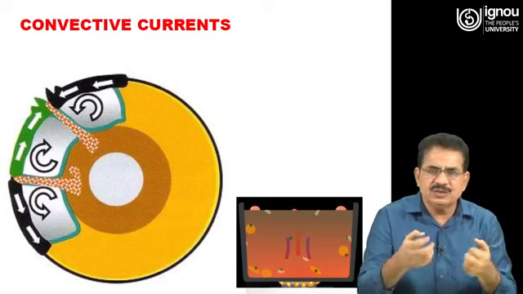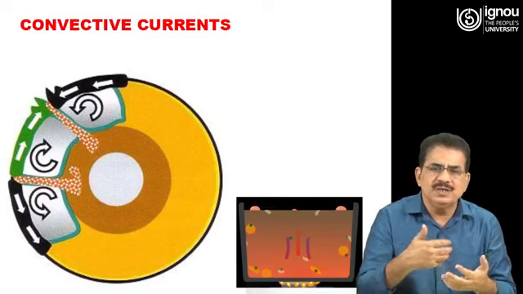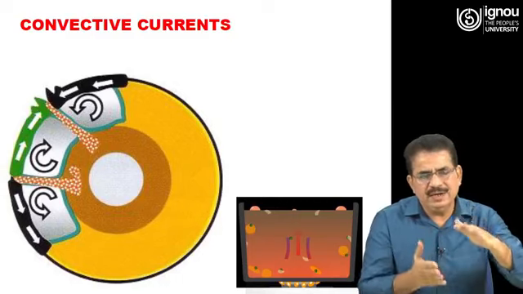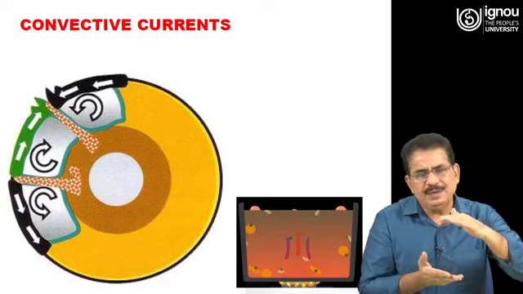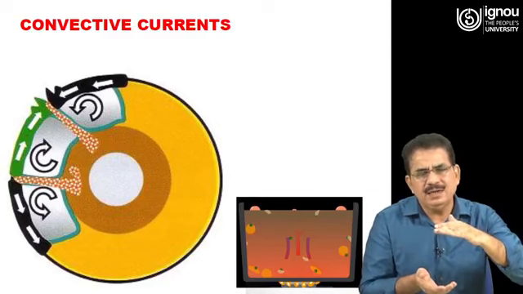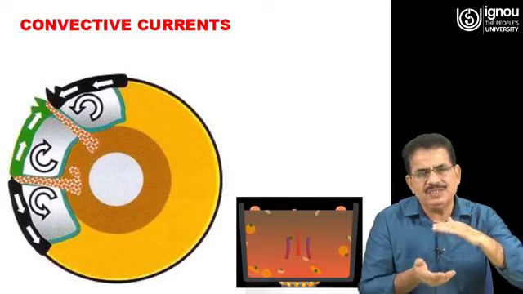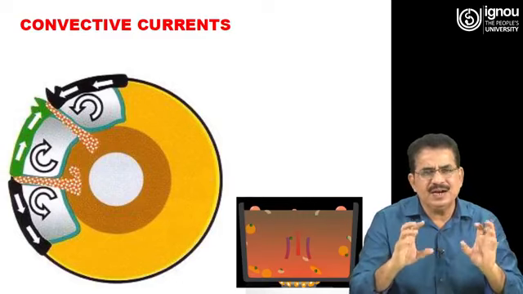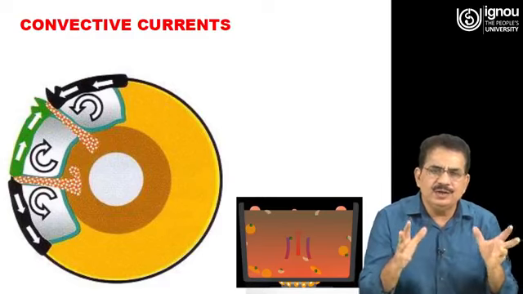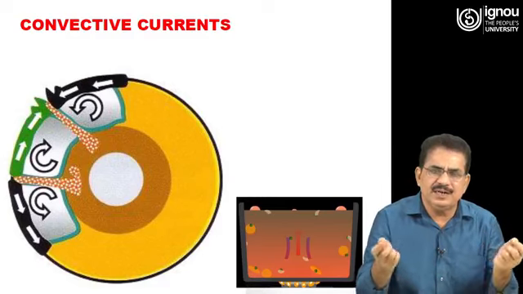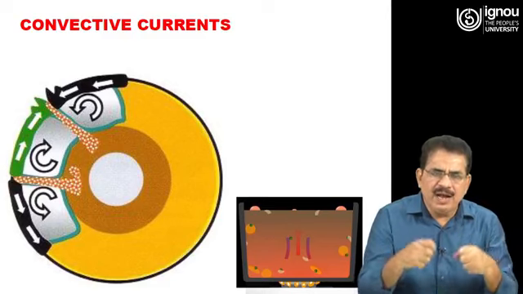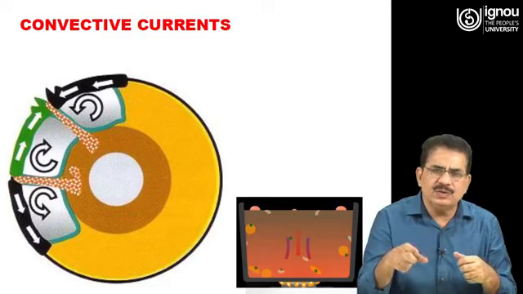Similar currents are also produced in the mantle region, because in the upper part of the mantle the temperature is less, and in the lower part the temperature and pressure are high. Due to this temperature and pressure gradient, convection currents are generated, and due to the motion of these currents, they apply force on the lithosphere.